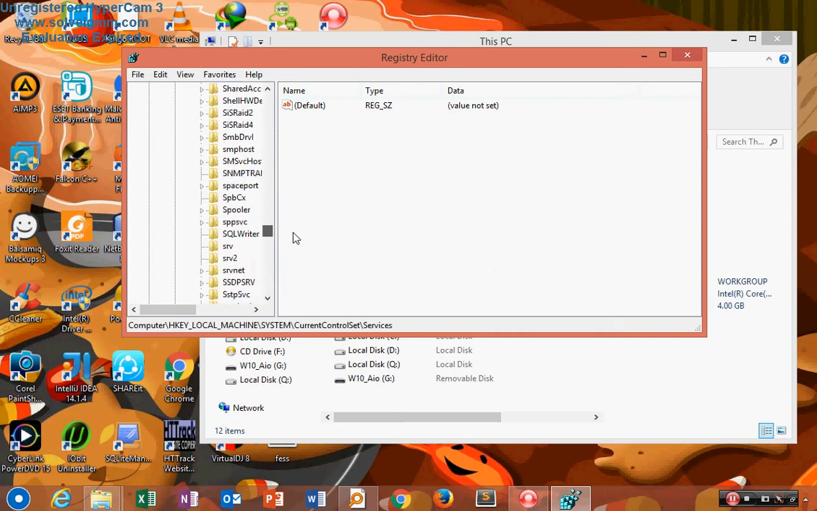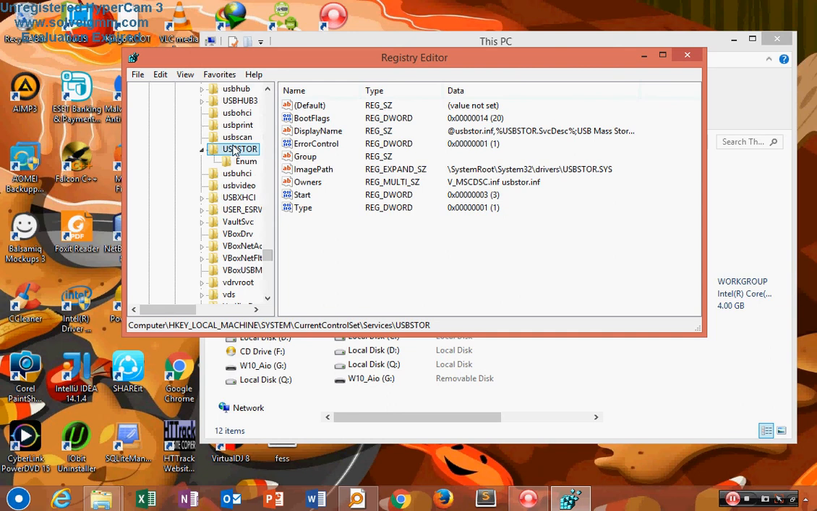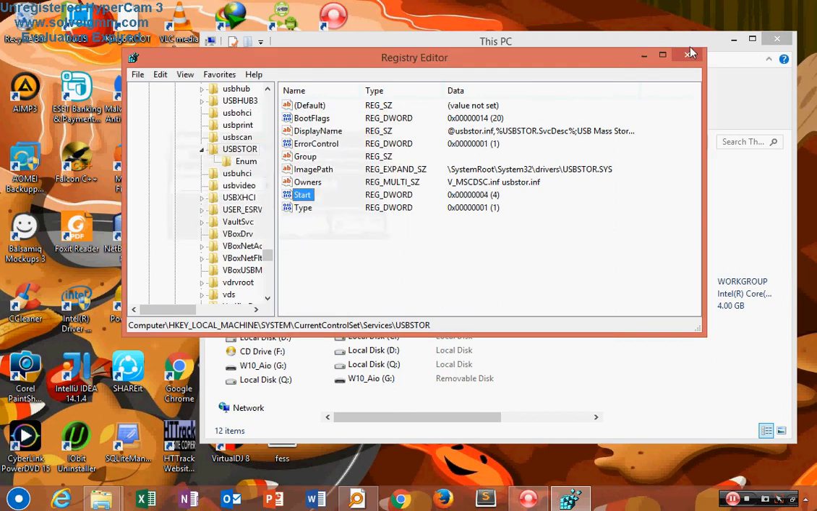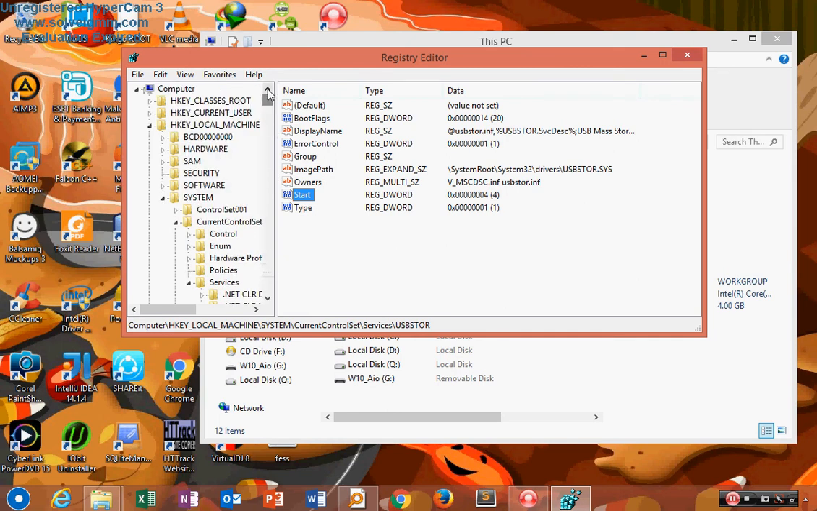So you go to USBSTOR. I'm looking for that USBSTOR. Yeah, USBSTOR. You click there, you go to Start, and you change the value from 3 to 4. When you say okay, you close your application.